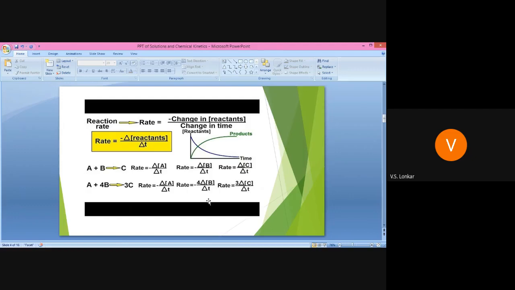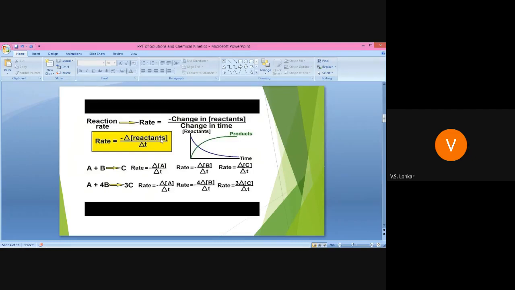Now see how we can write the rate of reaction. Suppose the reaction A plus B gives the product C. Reaction rate equals minus change in concentration of reactants divided by change in time. Why is there the minus sign? That minus sign indicates the concentration of reactant decreases, therefore it is a negative sign.